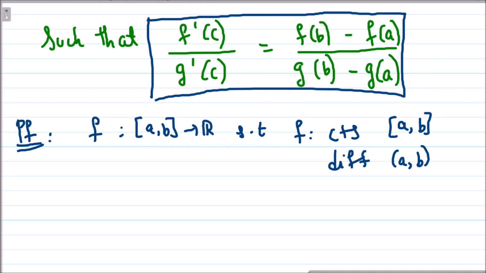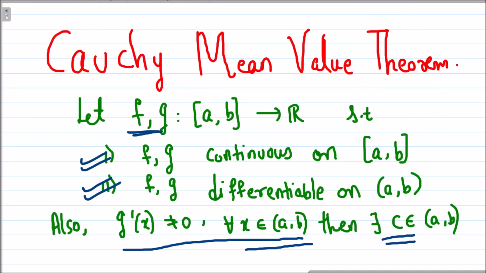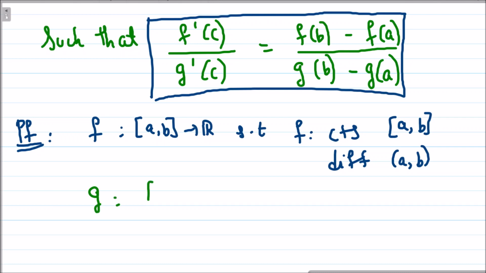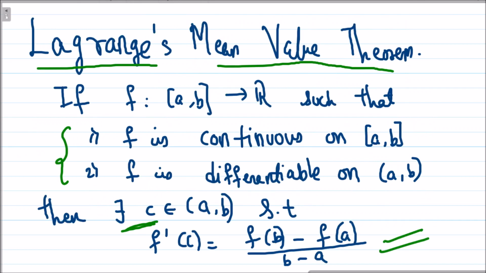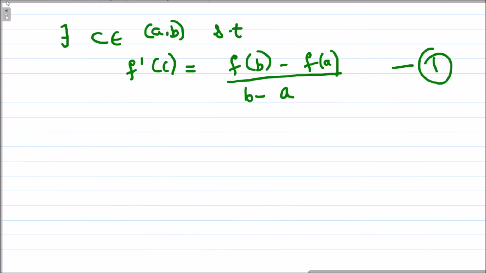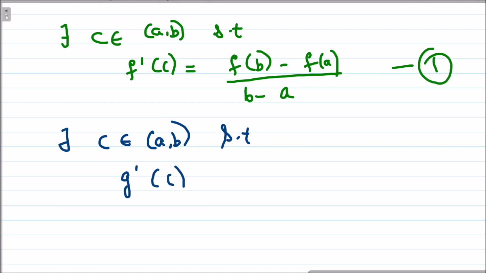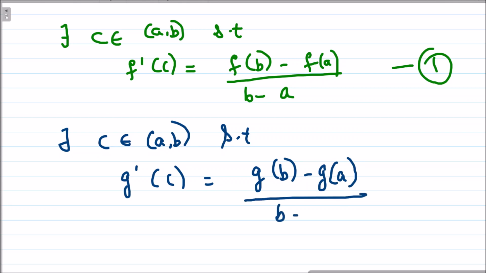Now what is given to me? It is also given that our function g satisfies these two conditions. That means g is a function from [a,b] to R such that g is continuous on closed [a,b] and differentiable on open (a,b). So again, if I apply the mean value theorem to my function g, what will I get? I will get that there exists a point c belonging to open interval (a,b) such that g'(c) is equal to g(b) minus g(a) upon b minus a. And let me call this equation number 2.